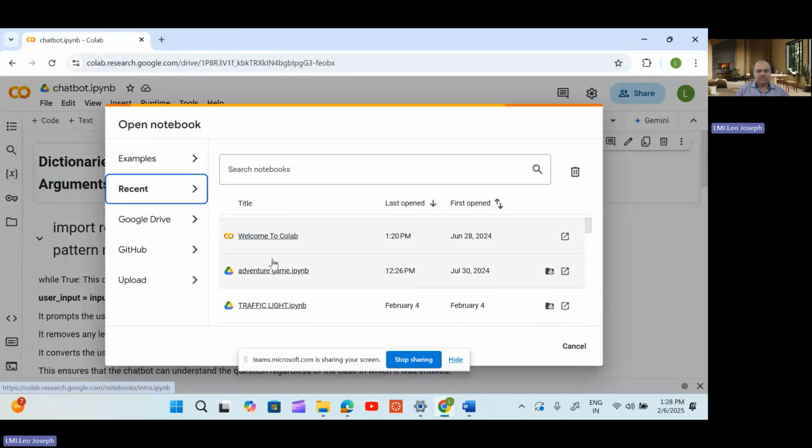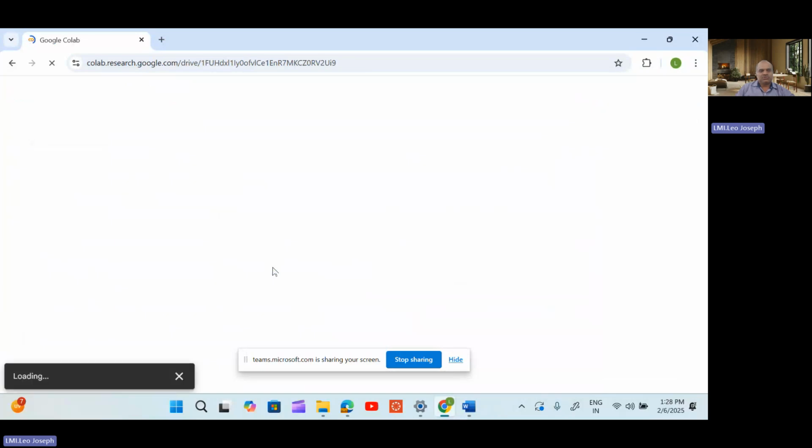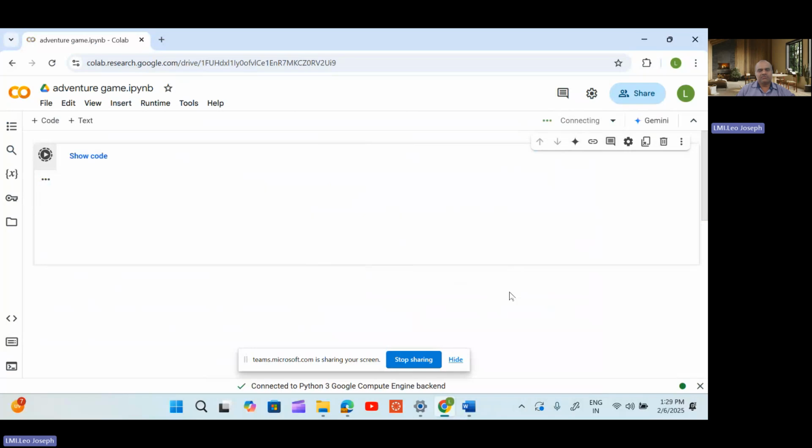Okay, this is the game we have chosen. We are using the platform Google Colab. You can use Anaconda or anything whichever you want. First, I will play this game, and then I will tell you how to execute the code. So if I run this code, what happens? Let us check. The main thing is you need to get connected to the cloud, so it will take some time. After connecting, it will ask you the question.